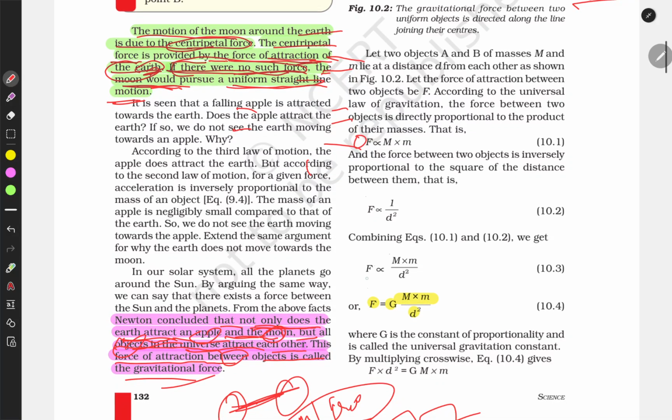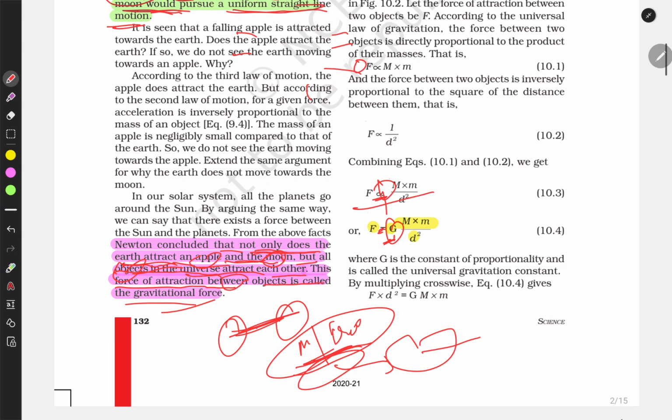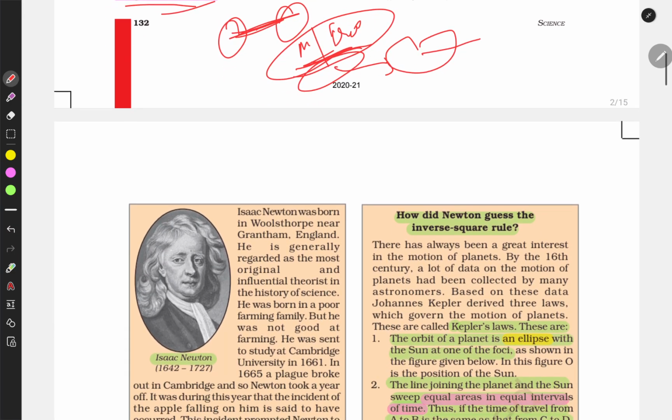And when the proportional sign changes into equal, a new thing comes, which is a constant. G is a constant, where G is the universal gravitational constant.